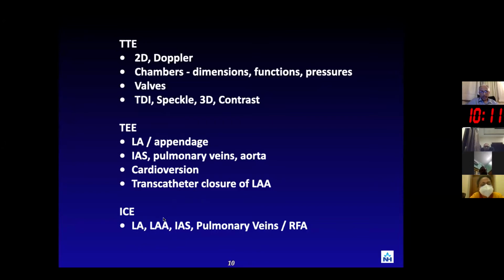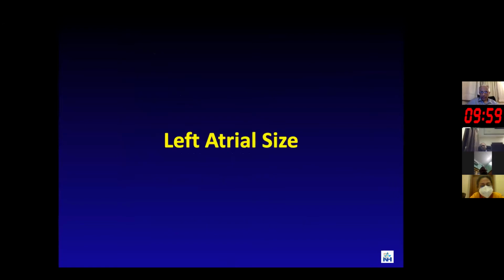I have very limited experience and knowledge about this. So it is helpful in terms of providing information for the left atrium and the appendage and the interatrial septum, and also the pulmonary veins, and during the ablation.